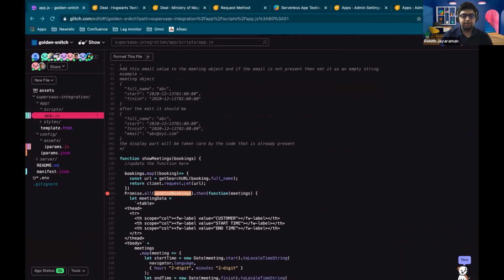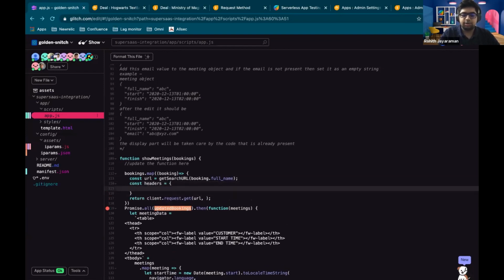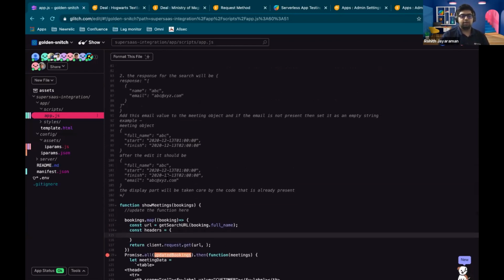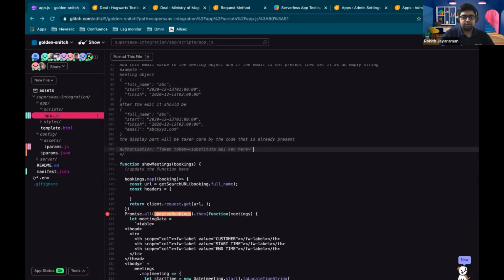And we just need to basically call this URL, except we need to pass headers as well. So we will need to define the headers first. You can say headers is equal to, and then this is going to be the authorization headers. Ilya, if you can just fill that in, the authorization header for Freshsales is going to look this way. I'll just copy paste this comment near the end so that you can see it. I put it just above the show meetings. Yeah, this is what needs to be there. So just need to substitute the API key.